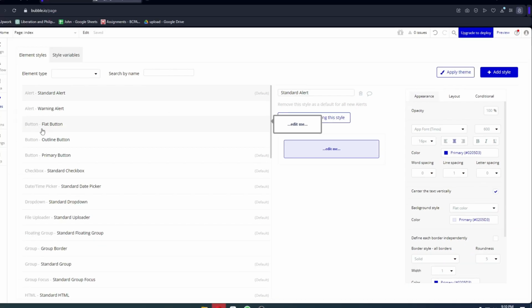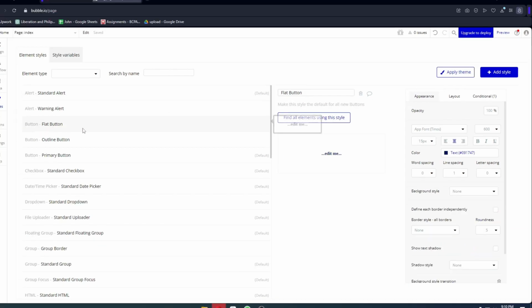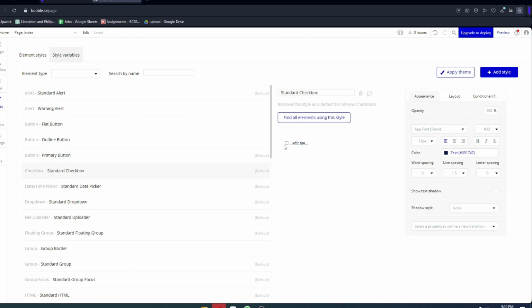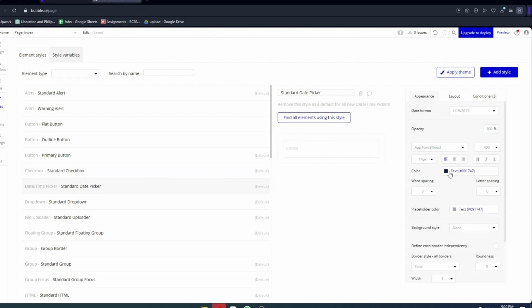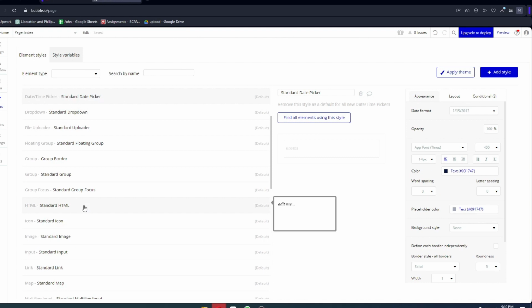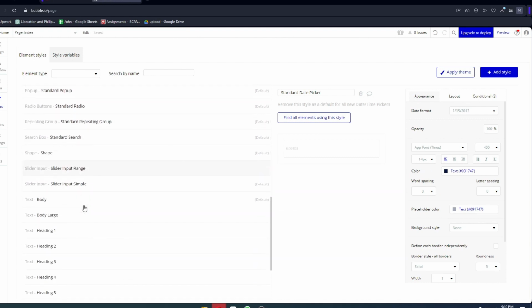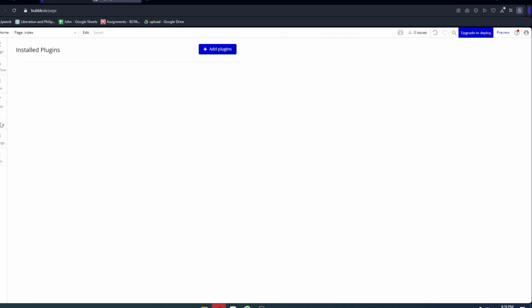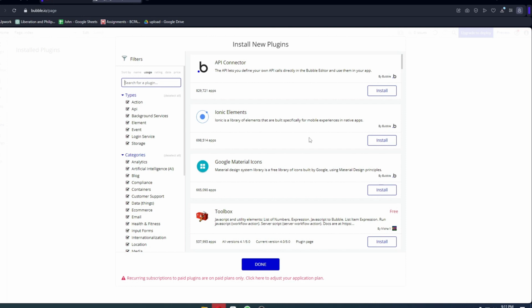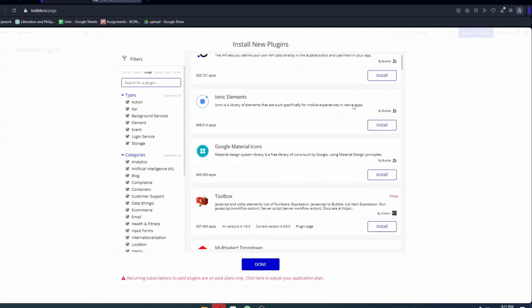We also have another example right here. The element is called button. We also have a checkbox right here, standard checkbox, and you could see the preview right here. We also have a date/time picker. You could adjust it also right here, and there's multiple elements that you could choose from. For the next one, we have our plugins. As I've talked about earlier, you could add multiple plugins to your application. For example, if you want an API in your application, you could just go ahead and install it right here.